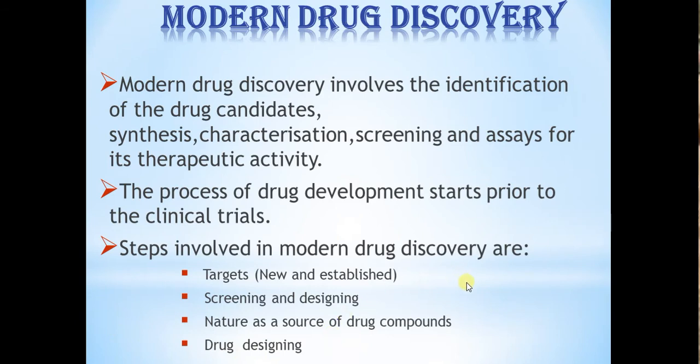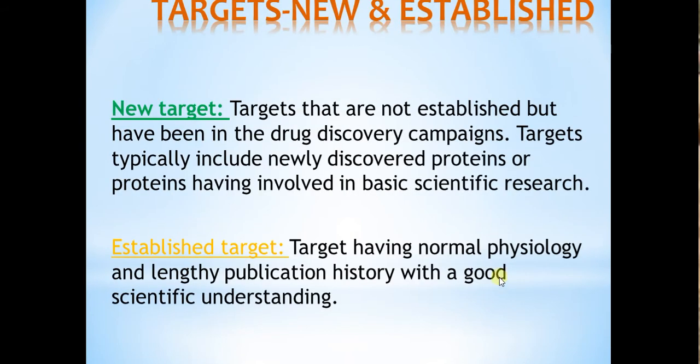Next, drug designing. Then we will do the fourth step, that is drug design. So we'll discuss in detail about these four steps. The first one is targets, whether they are new targets or established targets. New target means targets that are not established but have been in the drug discovery campaigns. Till now nobody has touched that particular protein structure or that receptor structure in the human body, but that will come under our drug discovery campaigns.